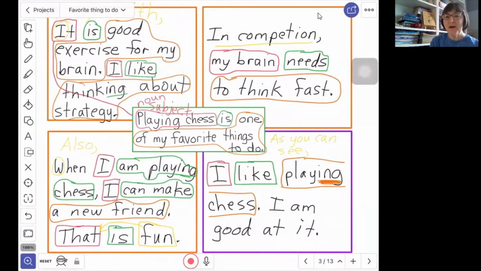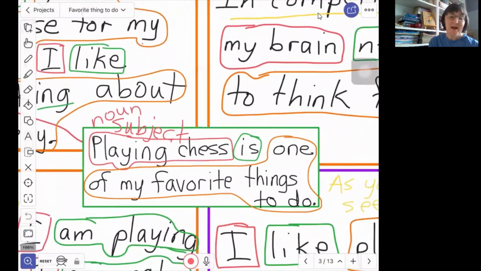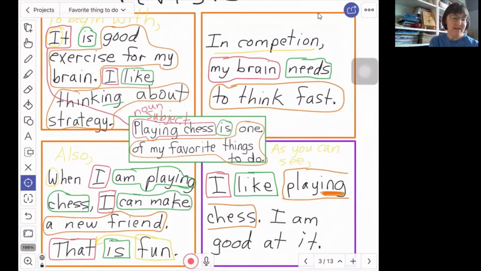A fancier way of writing a conclusion would be to remind the reader that I'm talking about playing chess and then make a list of these 3 reasons. It would be something like, as you can see, I like playing chess because it is good for my brain, comma, it helps my brain to think fast, comma, and I can make a new friend, period.